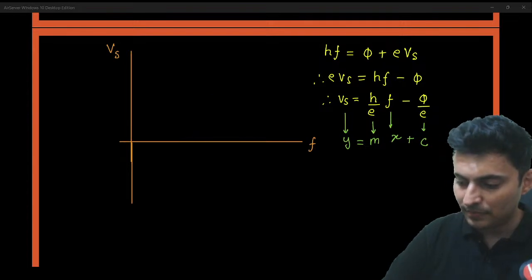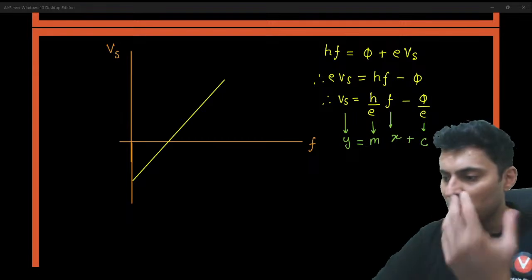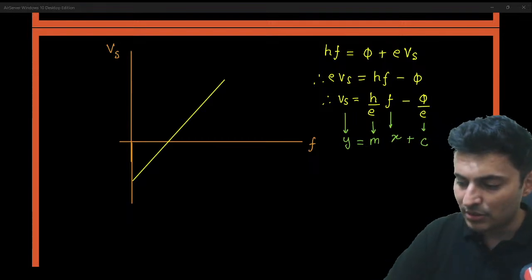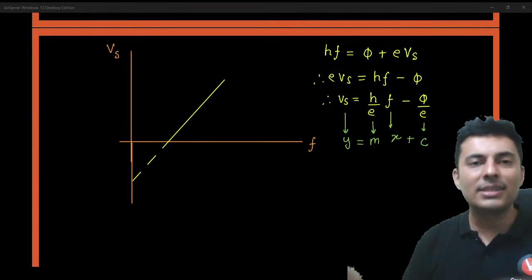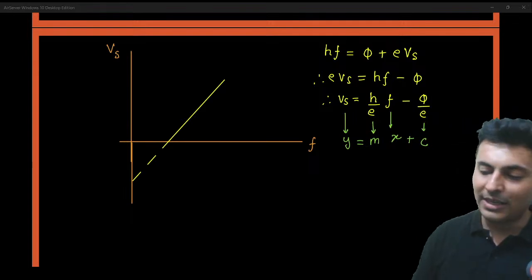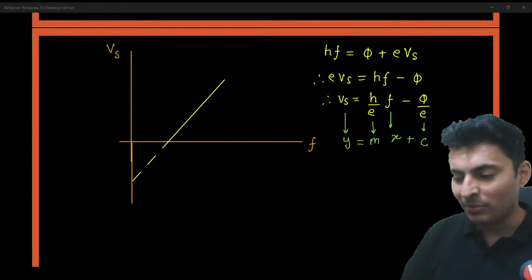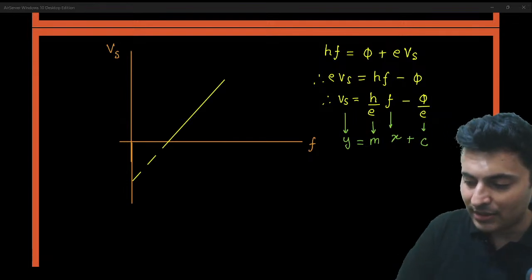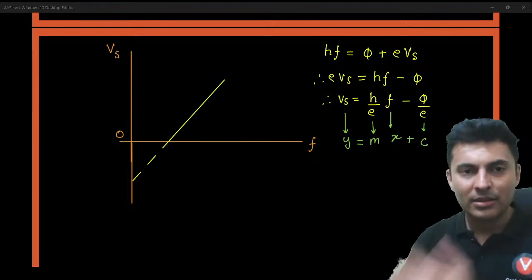But remember, stopping potential magnitude is never negative, so that's why it's usually shown as a dotted line over here. Stopping potential is the voltage required to stop it. It can't be negative because you're going to apply negative stopping voltage. It's already stopping it, so no need of putting a minus sign. That's why you put it as a dotted line, because it is always going to be on the upper side.